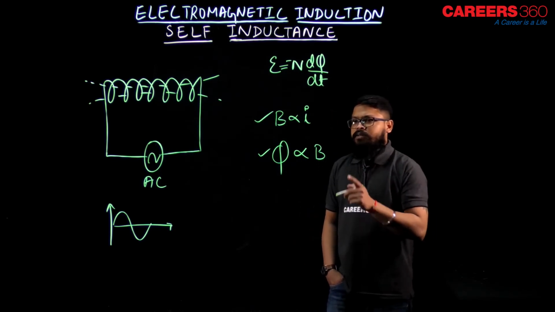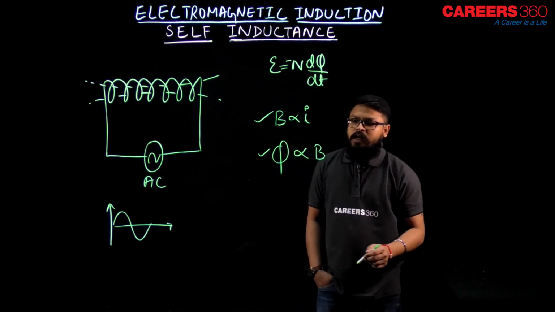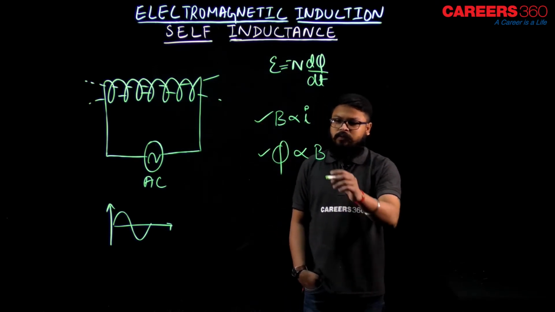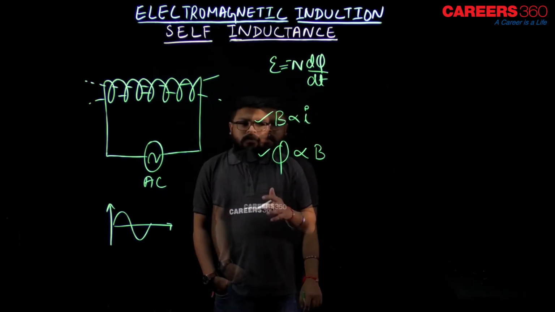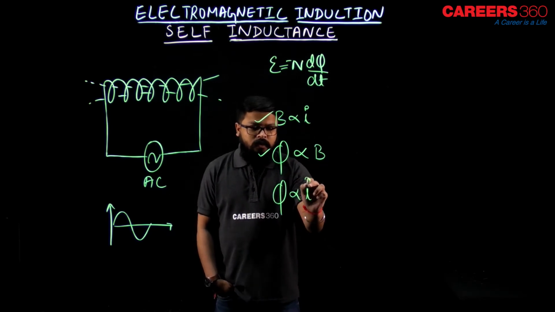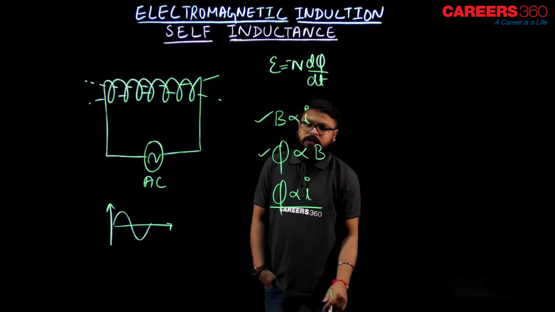So if I is changing, then B is also changing. If B is changing, then the flux linked with itself also changes. Therefore, we can write phi is proportional to B. So combining these two, what can we write? Phi is directly proportional to I. Okay, phi is directly proportional to I.